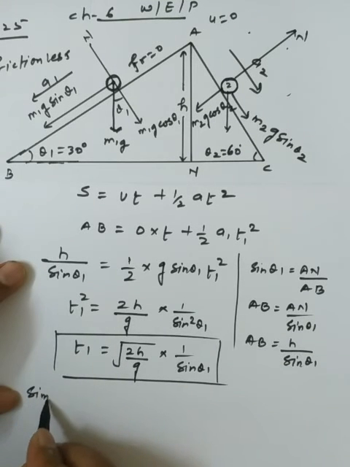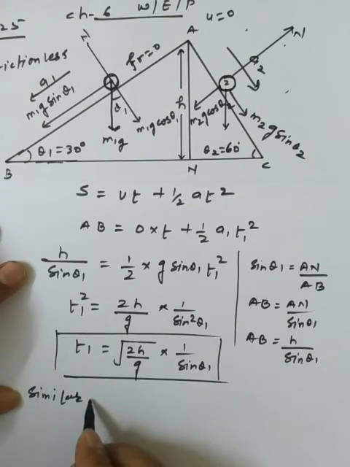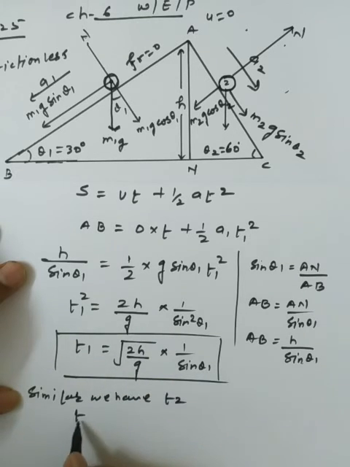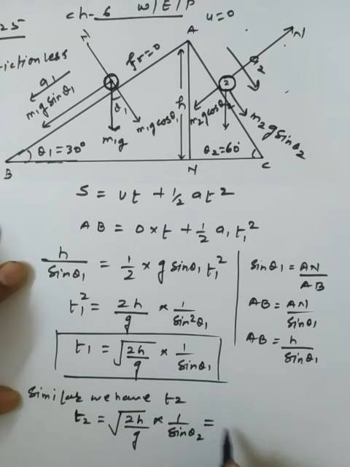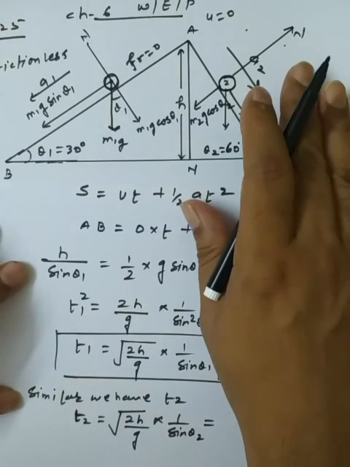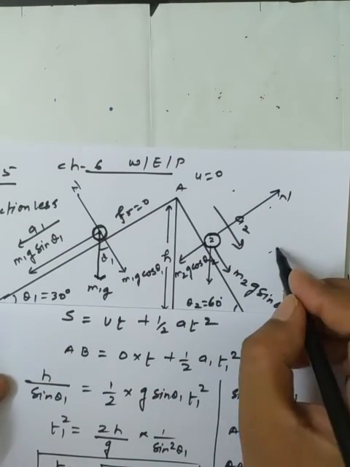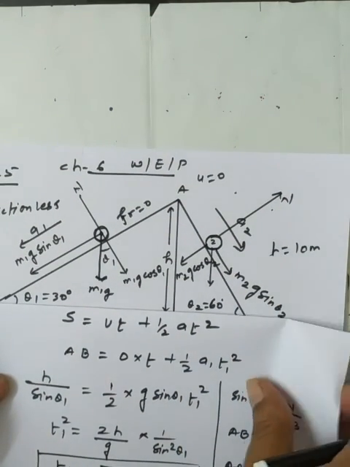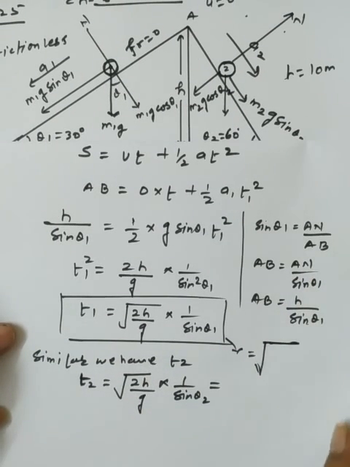Similarly, using the same approach, t2 comes out as the square root of 2h upon g times 1 upon sine theta 2. These are the two general equations we have. Now suppose the value of h is given as 10 meters. So we get the values of t1 and t2 by calculation.